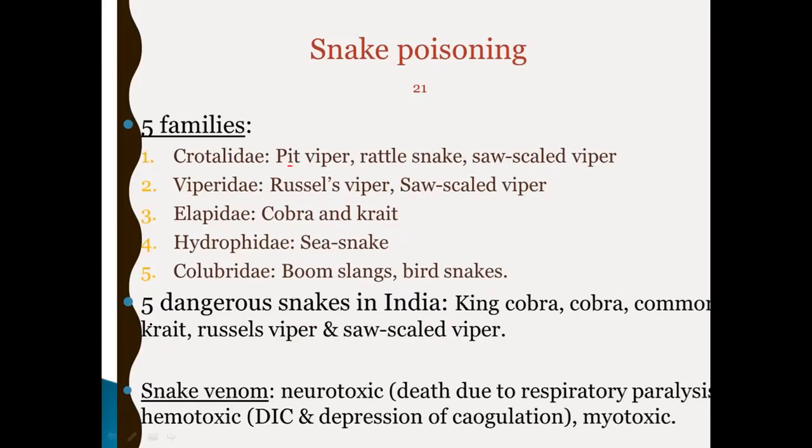But in India, 5 dangerous snakes are identified. The 5 dangerous snakes in India: one is king cobra, second is cobra, third is common krait, next is Russell's viper, and saw-scaled viper. These are the 5 common or dangerous snakes in India.